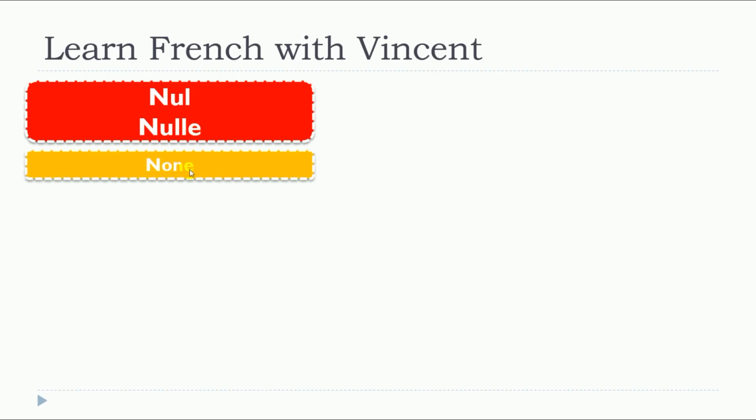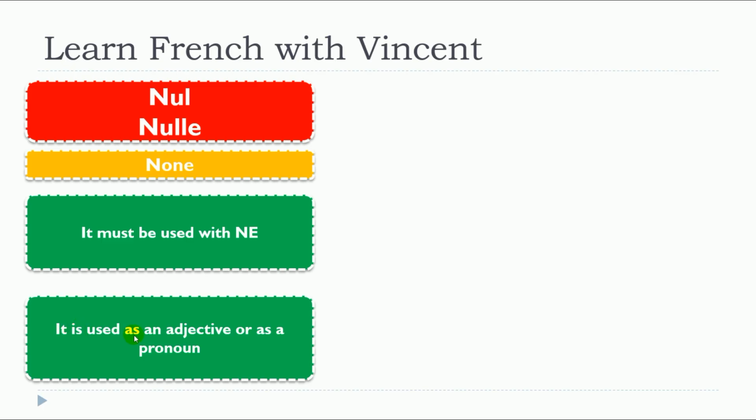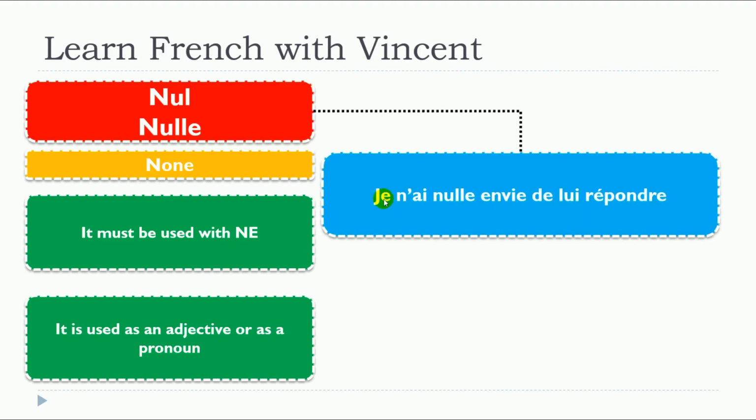And they mean none. Remember, it must be used with ne. And it is used as an adjective or as a pronoun. So obviously, we'll see the two situations. Let's start with the first one.